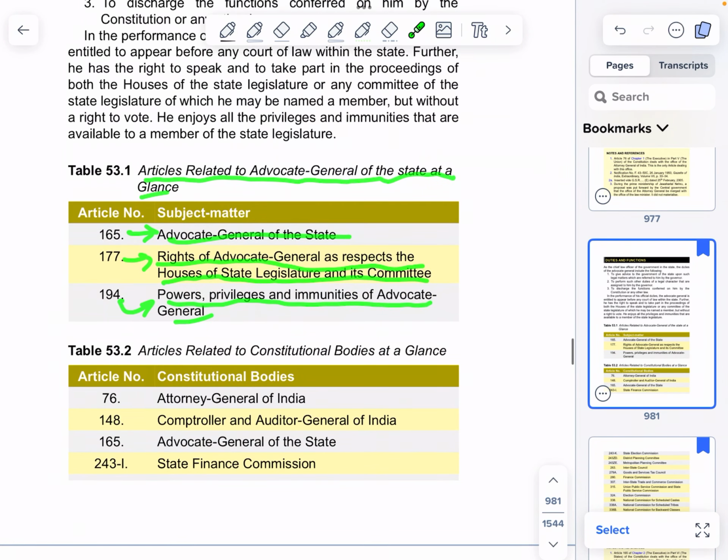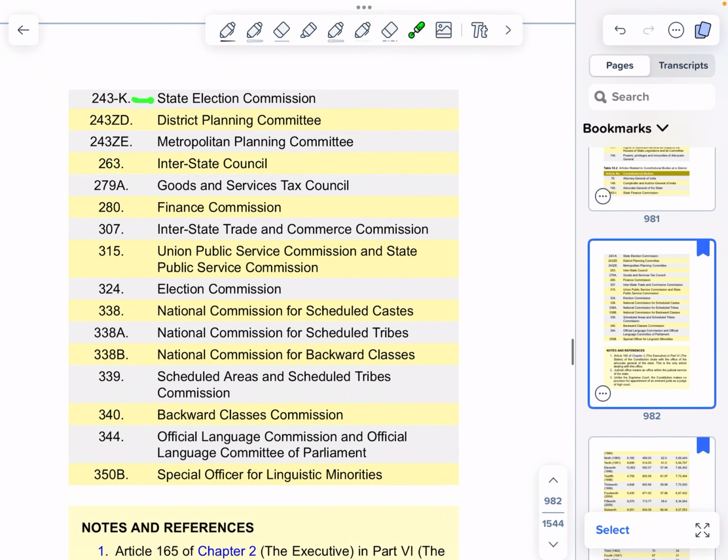Table 53.2 Articles related to constitutional bodies at a glance. 76 Attorney General of India. 148 Comptroller and Auditor General of India. 165 Advocate General of the State. 243I State Finance Commission. 243K State Election Commission. 243ZD District Planning Committee. 243ZE Metropolitan Planning Committee. 263 Inter-State Council. 279A Goods and Services Tax Council. 280 Finance Commission. 307 Inter-State Trade and Commerce Commission.